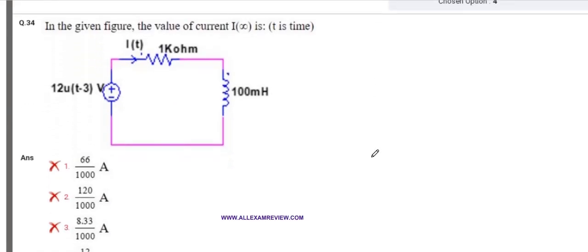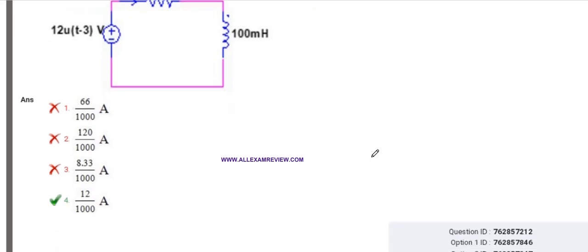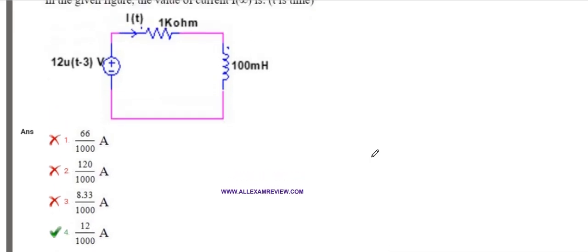In the given figure, the value of the current at t infinite is asked. So t is the time. A unit step function is the supply voltage. So here we can use the final value. Okay. So when we use the final value, we know V upon R is the answer. So 12 upon 1K is the answer here at the final value. So at infinite, e to the power minus 3t becomes neutral. So 12 upon 1000 is the answer.